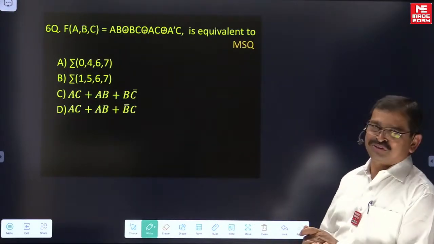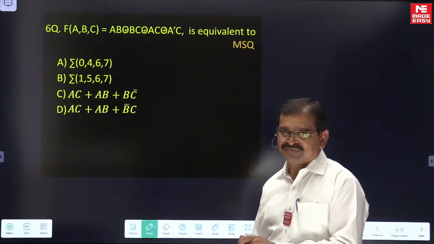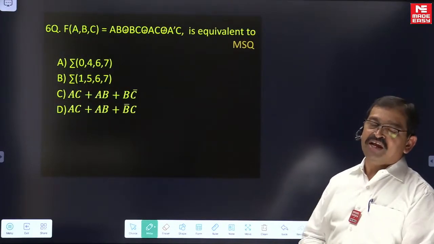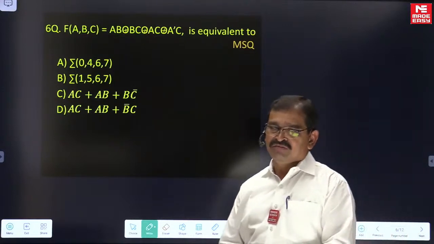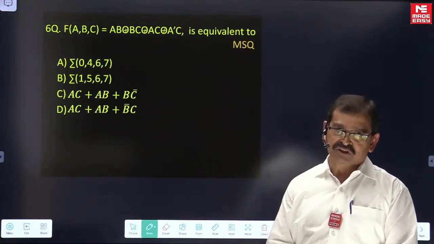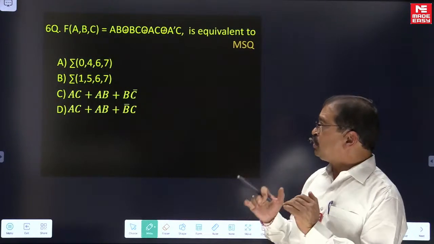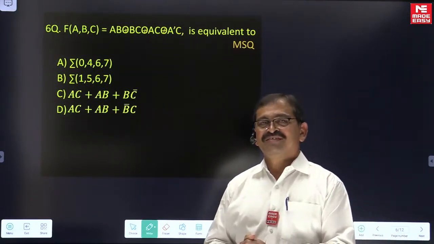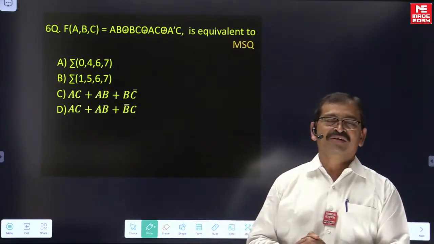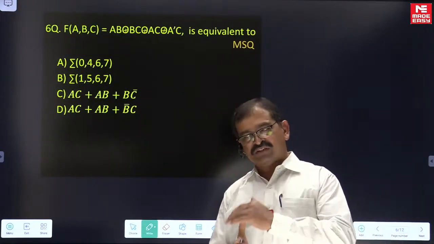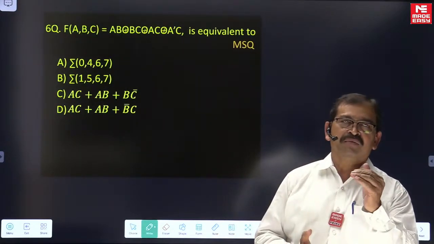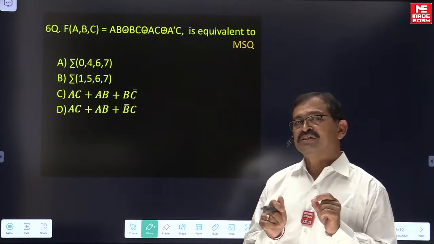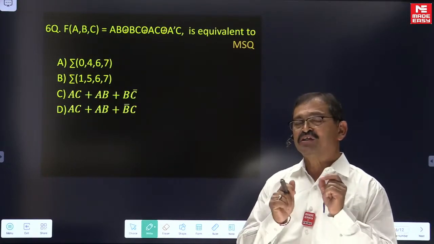To work out this question, you need to know a few of the results we discussed on the exclusive OR operation. With that knowledge, we can work out this question in less time. In recent times there was no question related to exclusive OR. The last such question was, as I remember, in 2019. So this time you may definitely expect a question related to the exclusive OR operation.